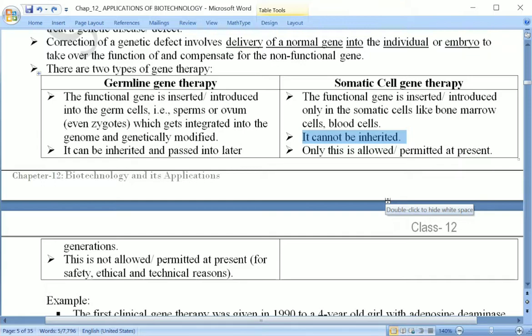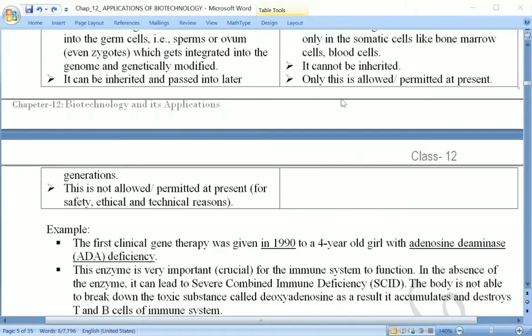So the functional gene will not be passed from one generation to another through the gamete, because we are talking only about introduction into a somatic cell, not into the germ cell, and this is allowed. Somatic cell gene therapy is permitted at present.